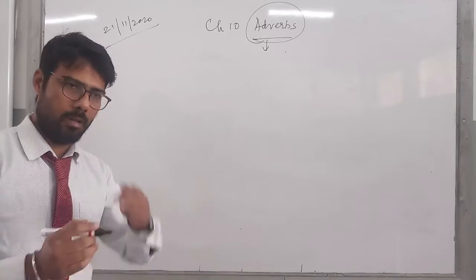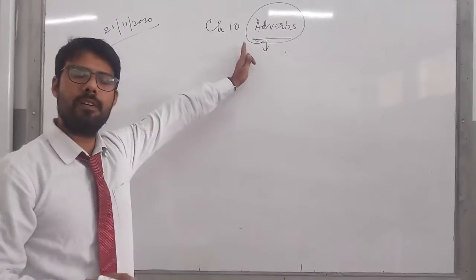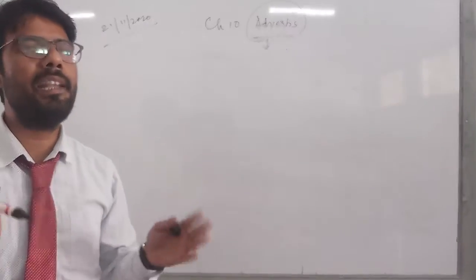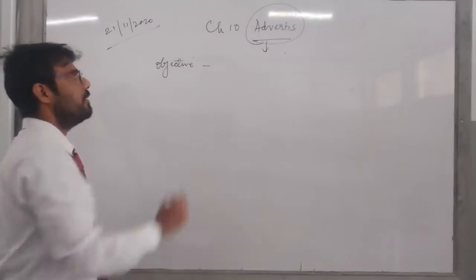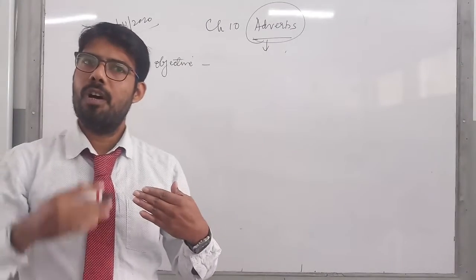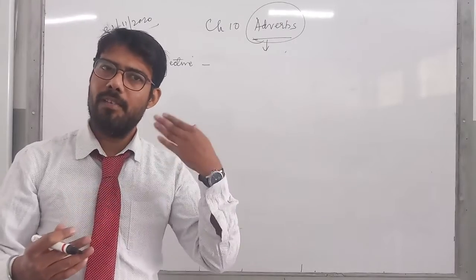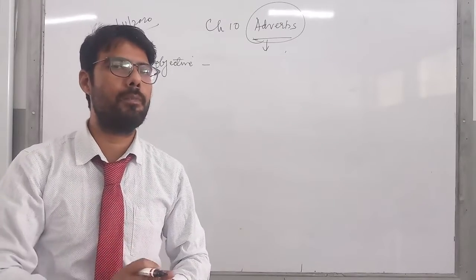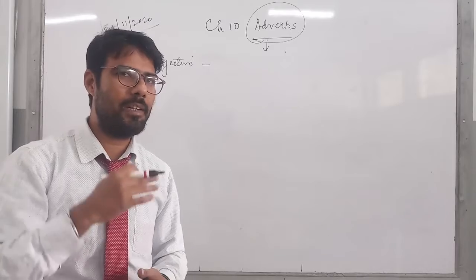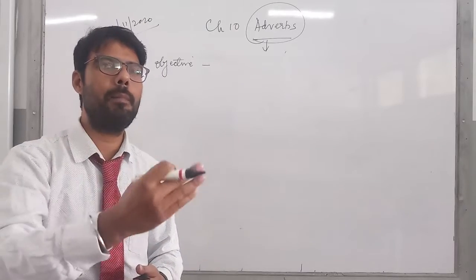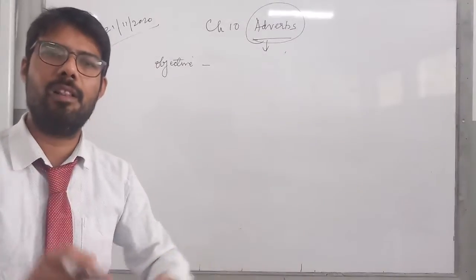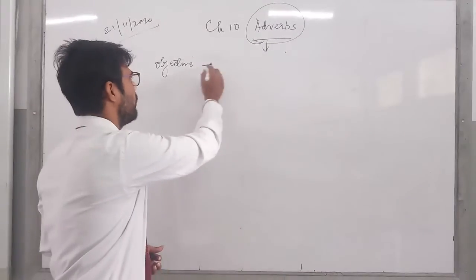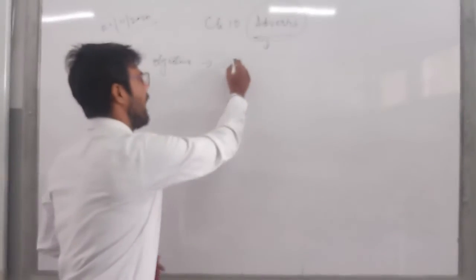Children, the objective of learning an adverb or any part of speech is only one: we learn grammar just to use it. Application of grammar comes when you construct sentences, when you document your work, when you speak publicly. So there comes the use of not only adverbs but all the parts of speech. So the objective behind this is application.